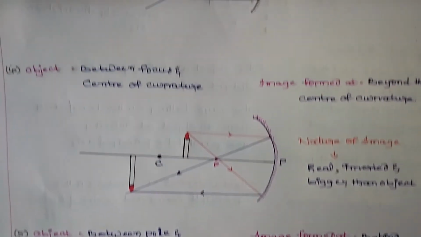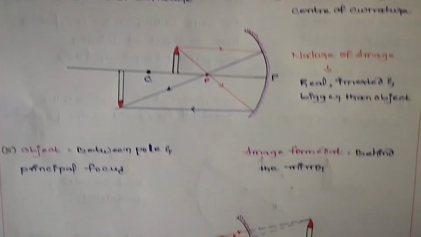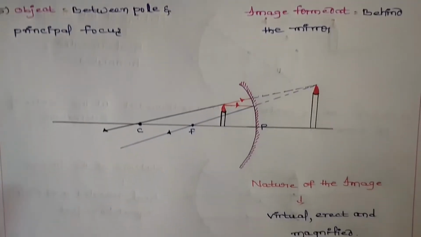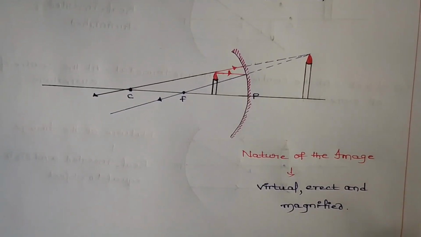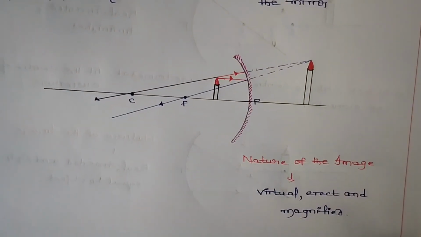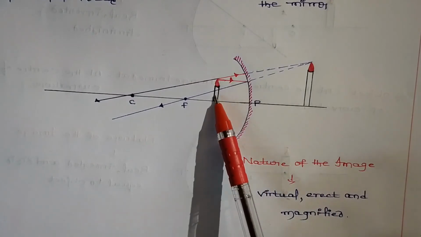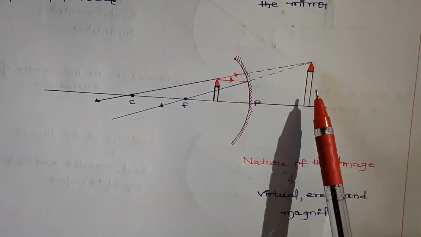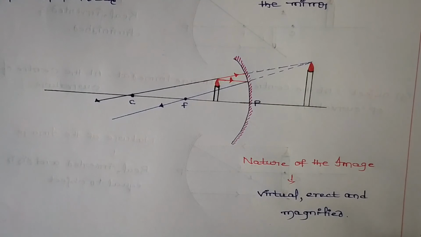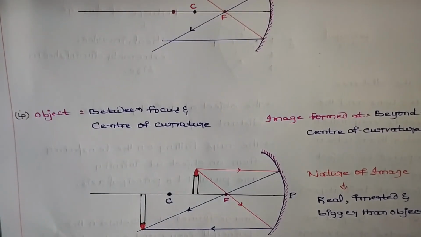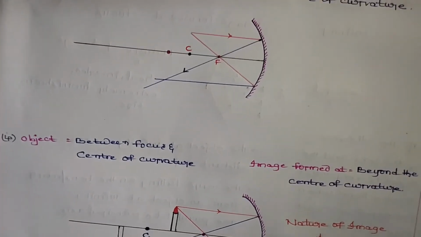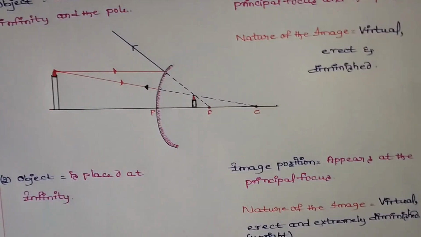Up to now we discussed this. Here we get the nature of the image: virtual, erect, and magnified image. Magnified means when compared to the object size, this size is very high. Up to now we discussed the concave mirror. Now we will discuss the convex mirror.